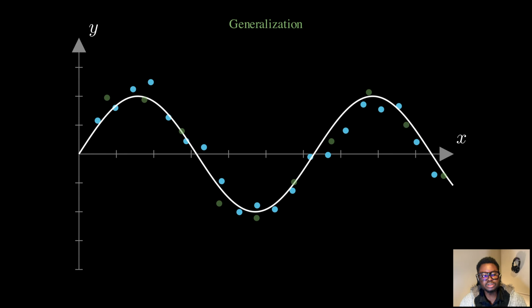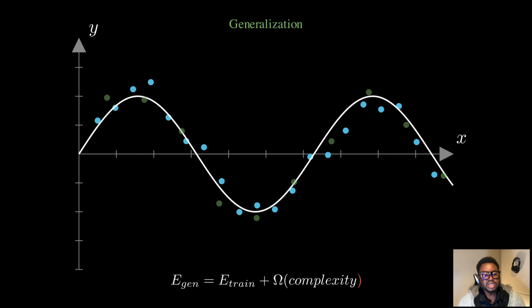This brings us to a fundamental equation in machine learning, the generalization error. The true error of our model equals the training error plus a penalty term omega that represents the complexity of our model. This complexity term is crucial. A simple model might have higher training error but lower complexity penalty. A complex model might have zero training error but a massive complexity penalty that destroys its performance on new data.